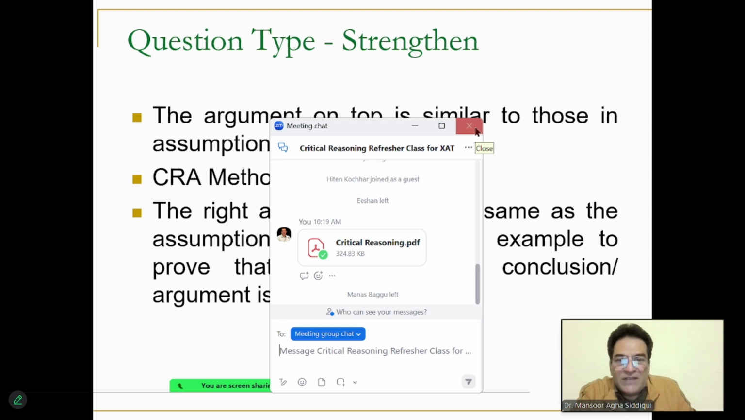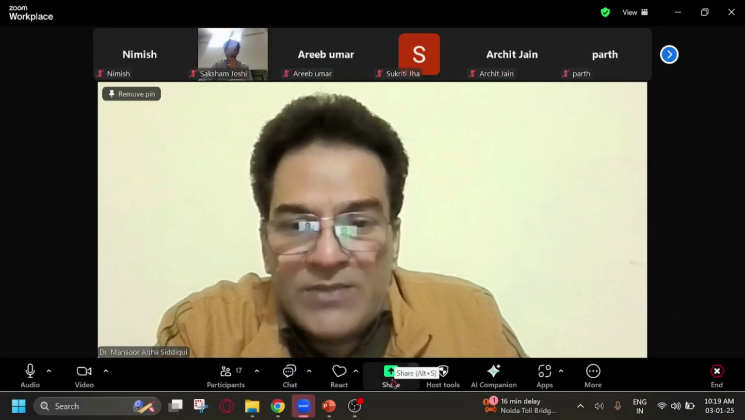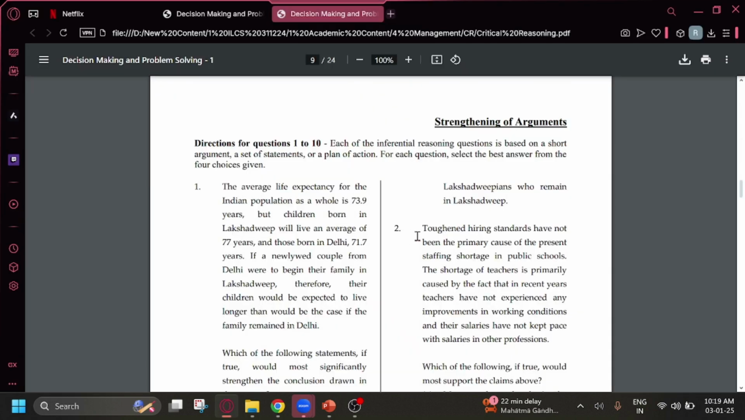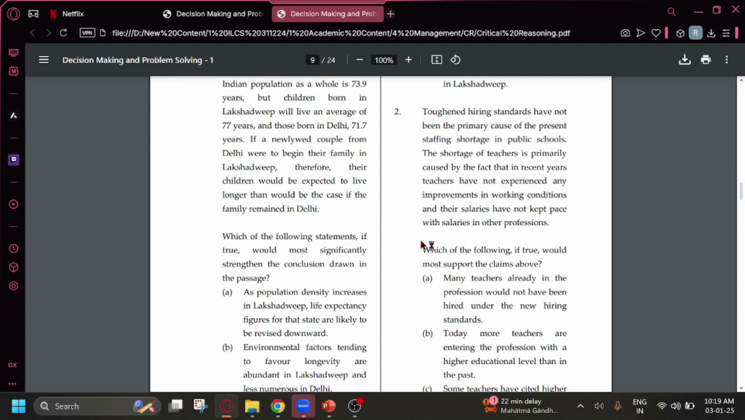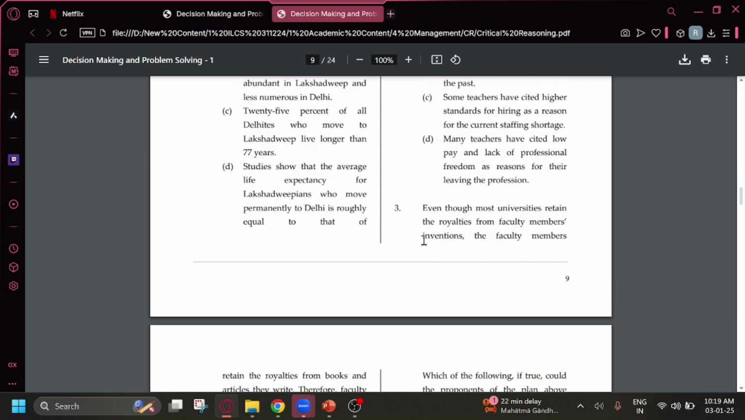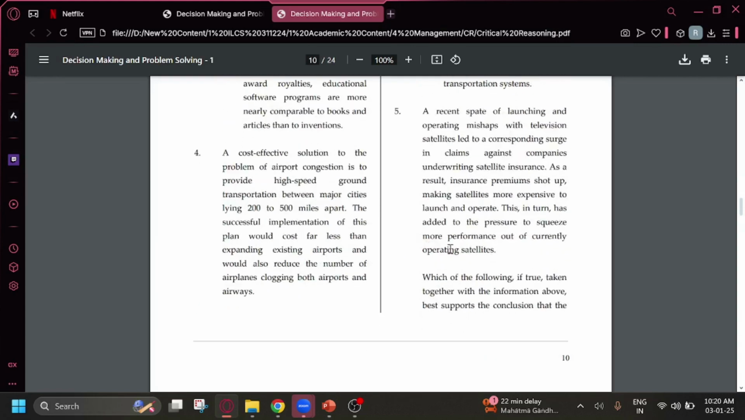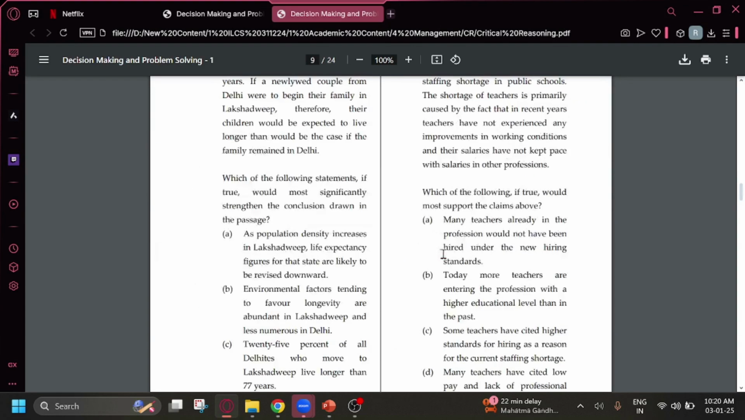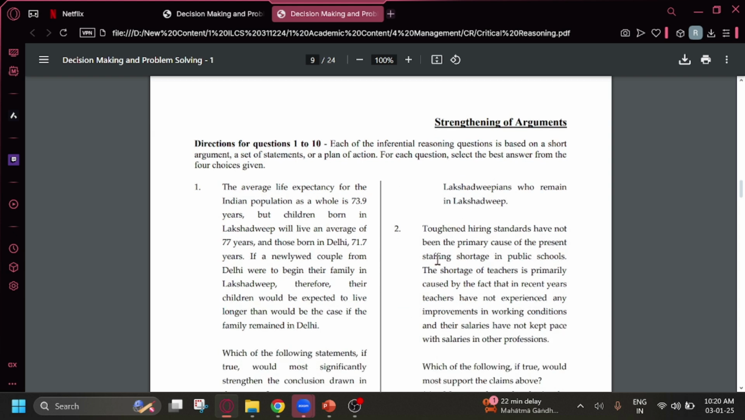From this exercise, which I've just shared, I'm opening that up on the screen as well. I want you to go to page number 9 and attempt question numbers 1, 2, 3, 4, and 5 by whatever method you think is right. Then we learn about strengthening of arguments, the concepts, and we'll do questions based upon this area. Question numbers 1 to 5.